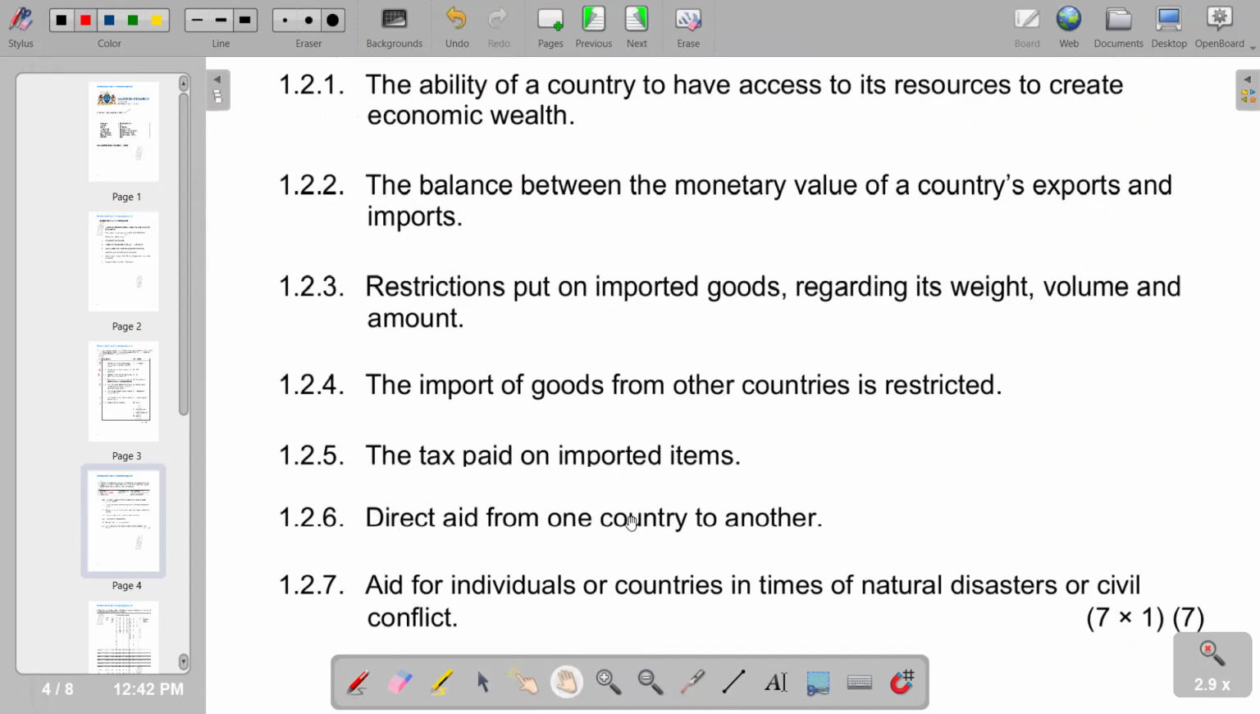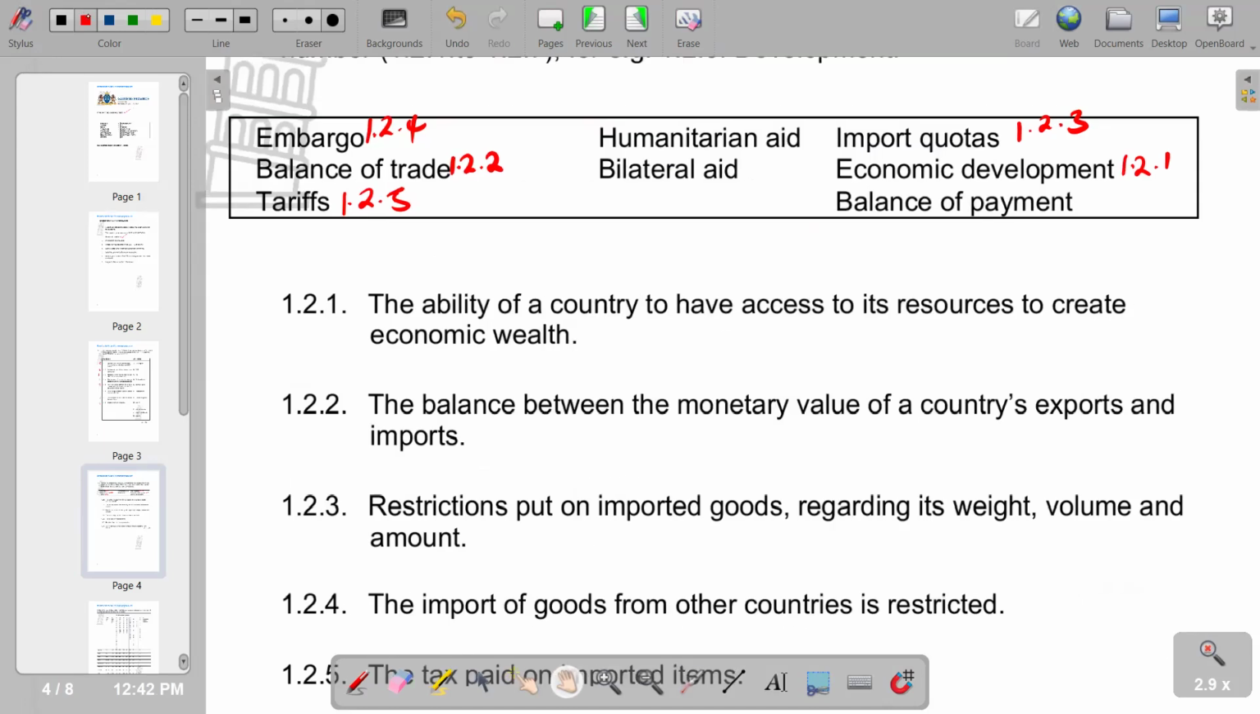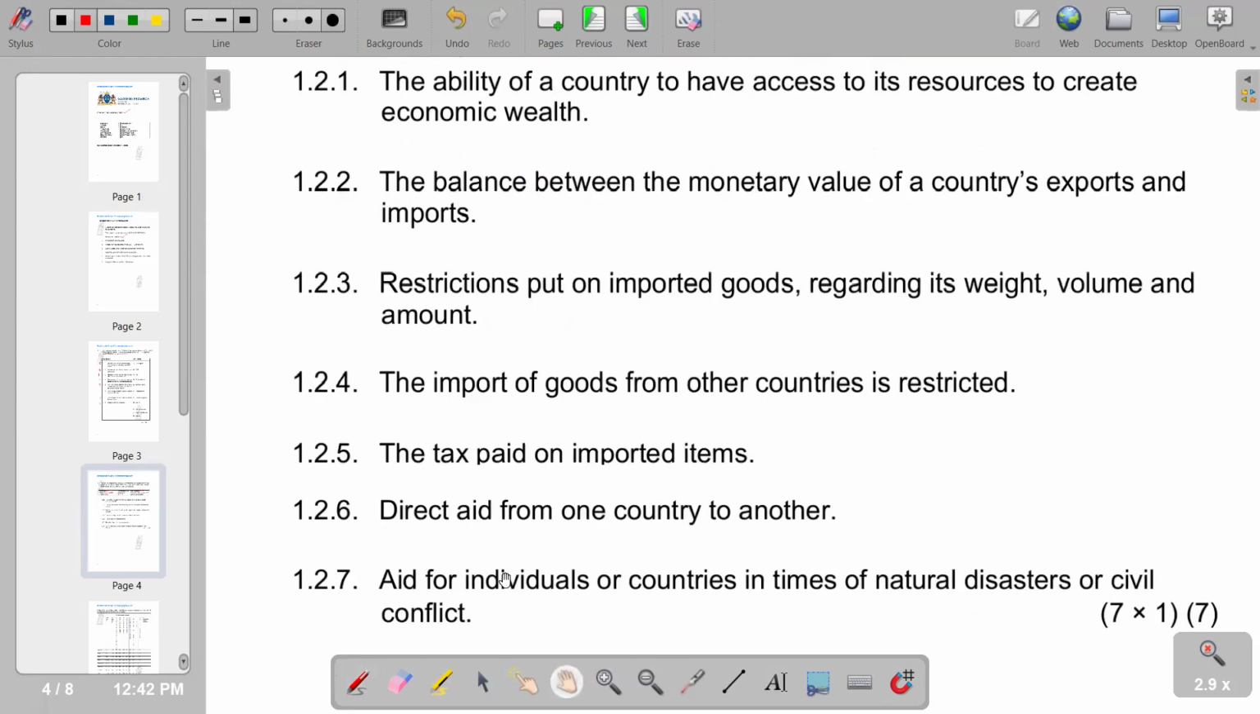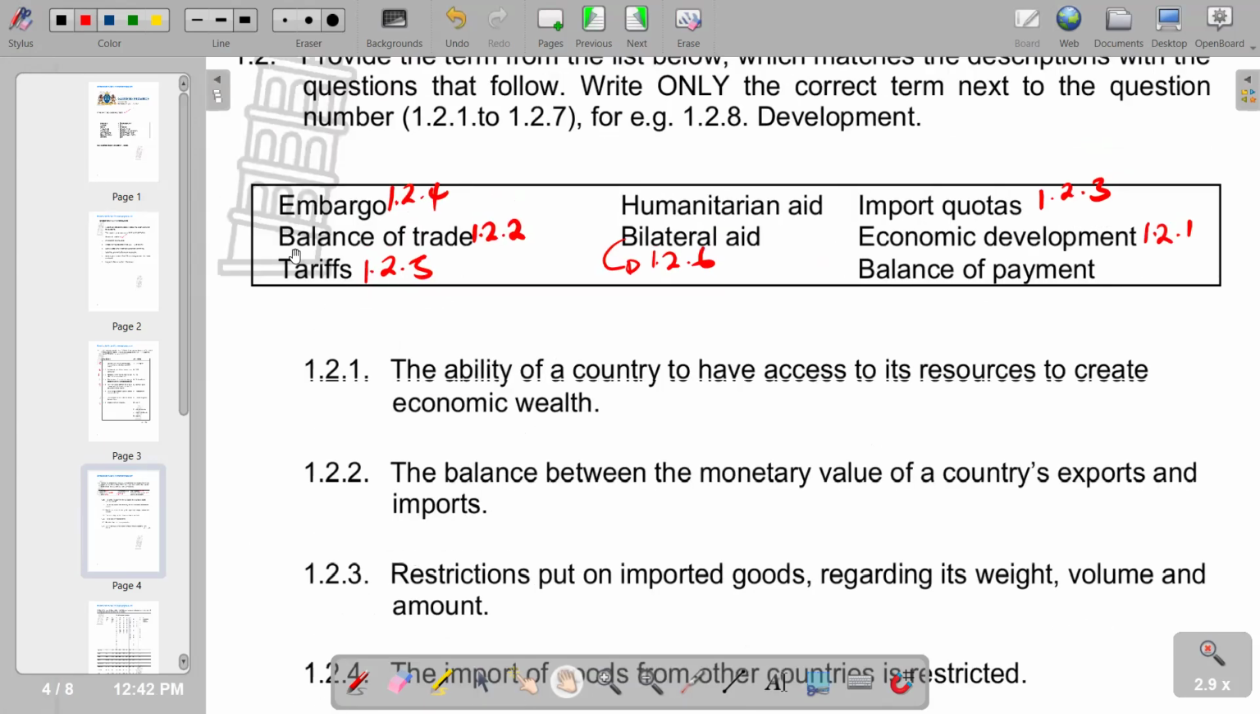Then we have direct aid from one country to another. The most appropriate response that we have is bilateral trade. So this is 1.2.6. Then aid for individuals or countries in times of natural disasters or civil conflict is humanitarian aid. So that's what we have on that part.